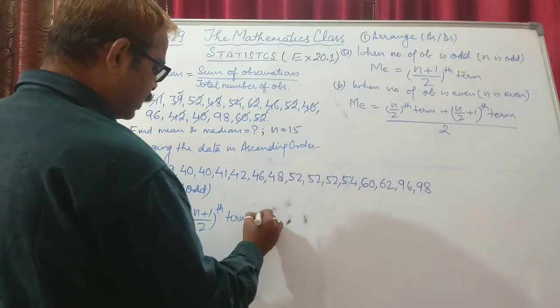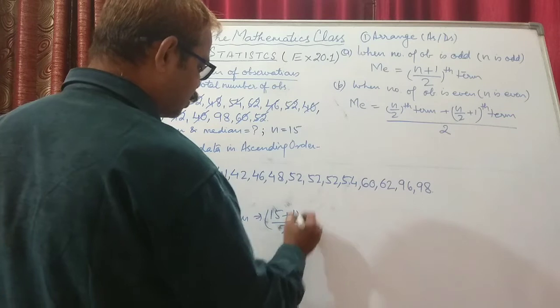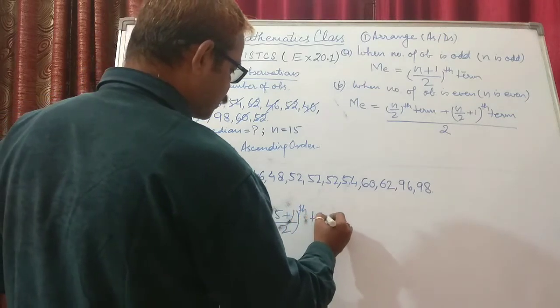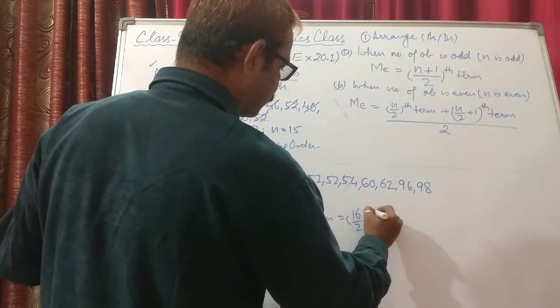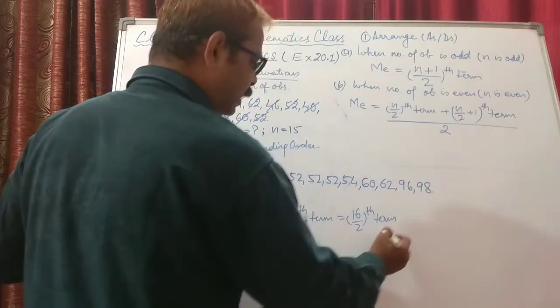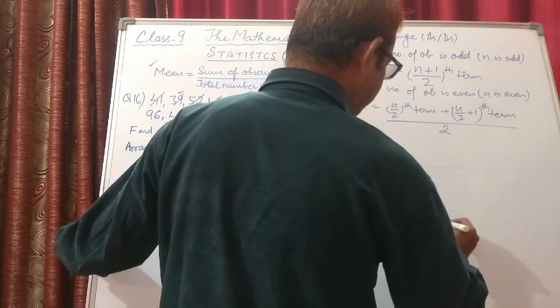N is how much? 15. So 15 plus 1, 16 upon 2th term. I am writing it as 16 upon 2th term. It means that 16 upon 2 is 8. So the 8th term will be the median.